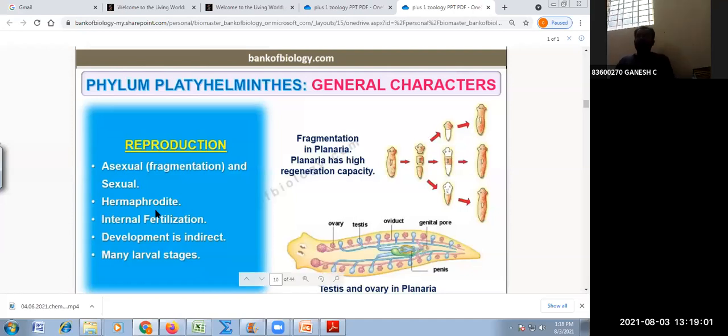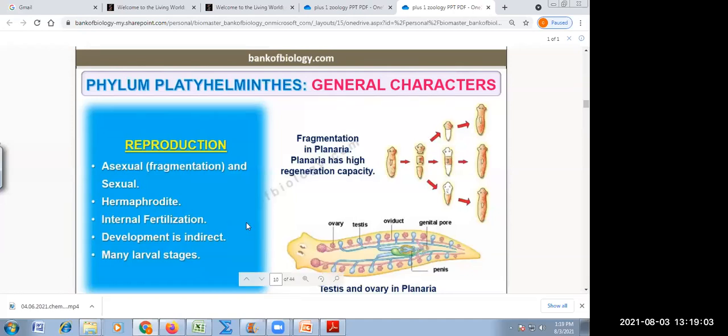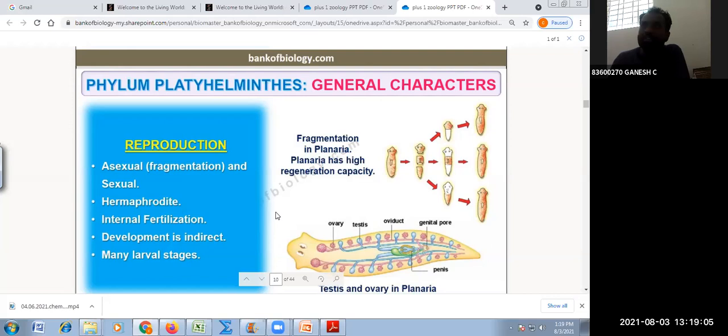When both male and female sex organs are present in the same organism, we call them hermaphrodites. Fertilization is internal, inside the female body. Development is indirect with several larval stages.